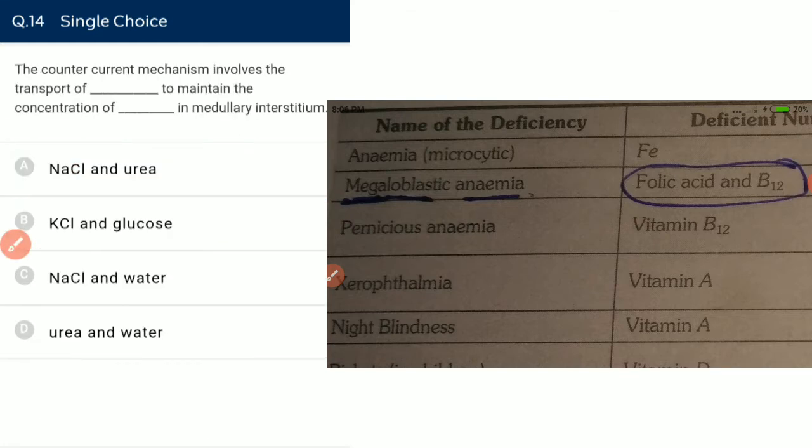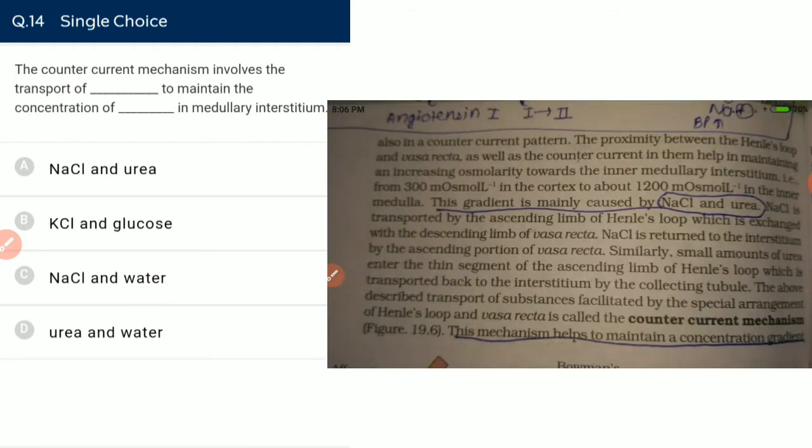The countercurrent mechanism involves the transport of substances to maintain the concentration gradient in the medullary interstitium. The options are NaCl and urea, KCl and glucose, NaCl and water, and urea and water. The two main substances that play a major role in the countercurrent mechanism are NaCl and urea. NCERT tells us that the gradient is mainly caused by NaCl and urea.